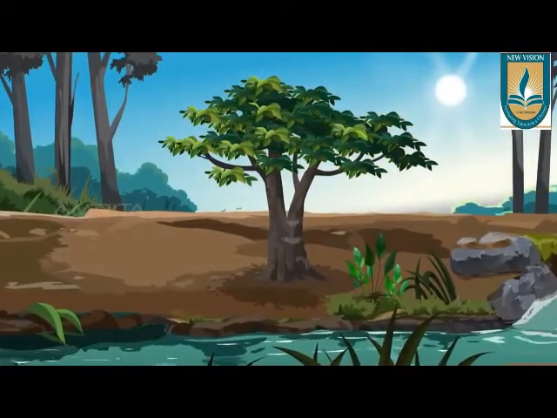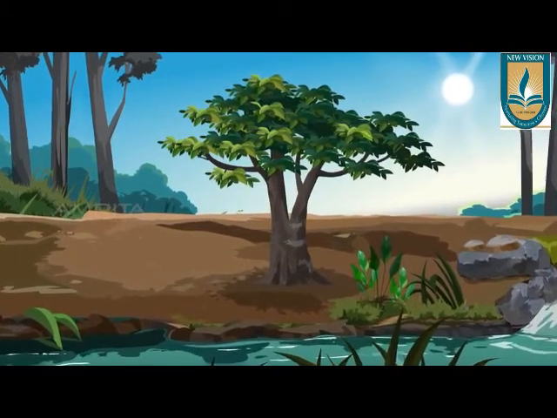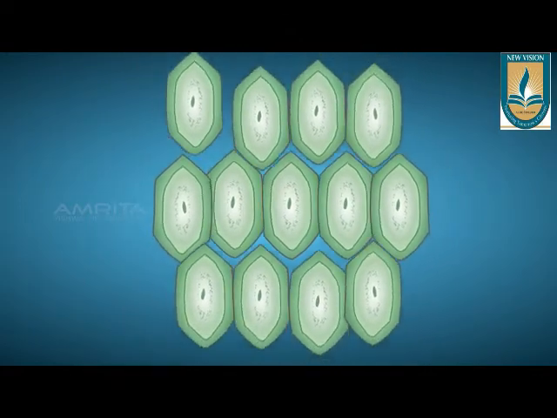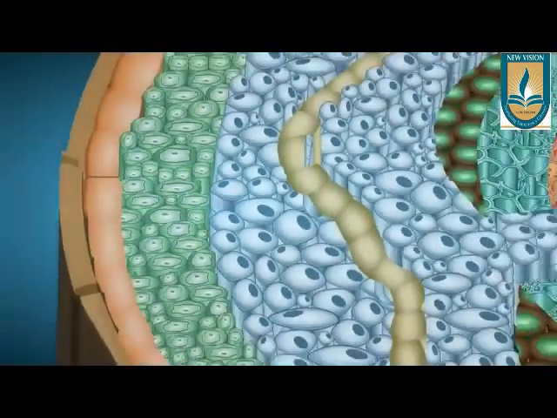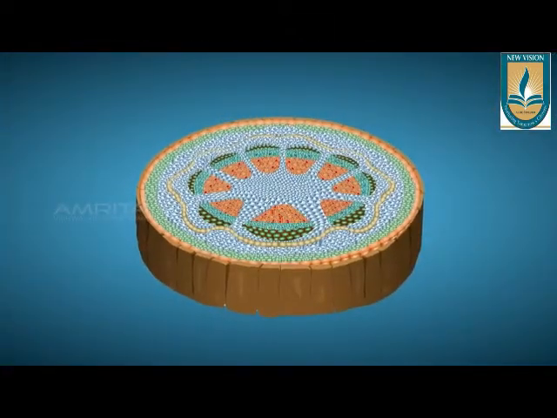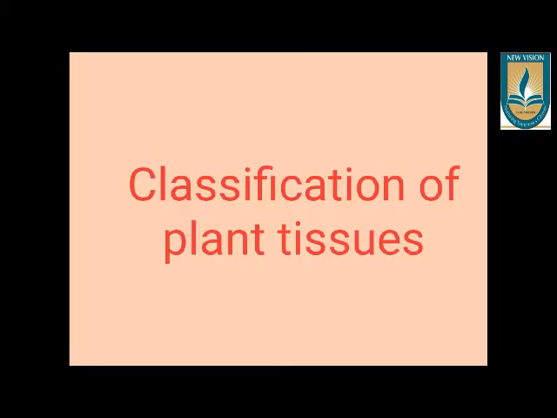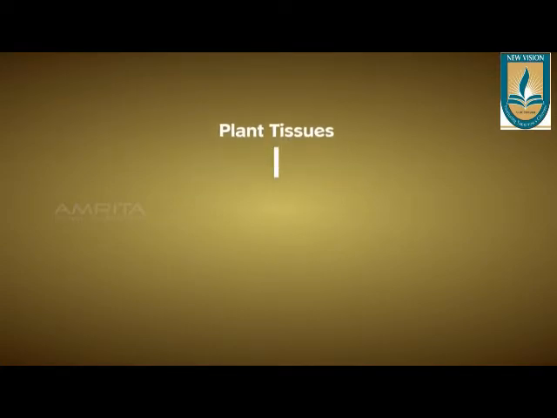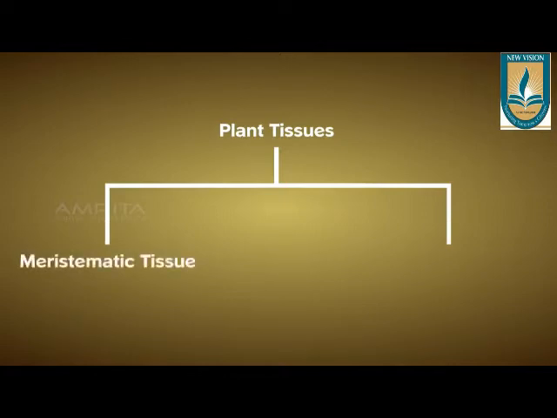These tissues are made up of a group of similar looking cells, and plant tissues are classified into various types depending upon their structure and function. Based on structure and function, all plant tissues are primarily divided into two types. One is meristematic tissue and the second is permanent tissue.